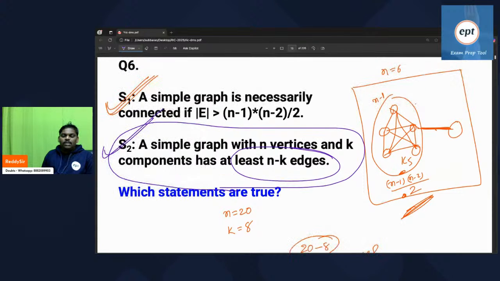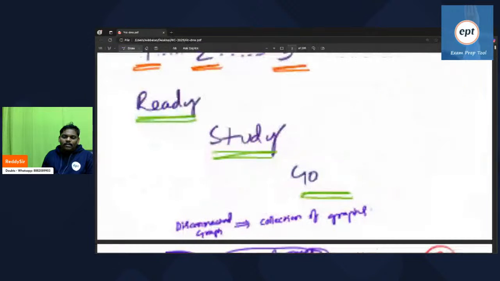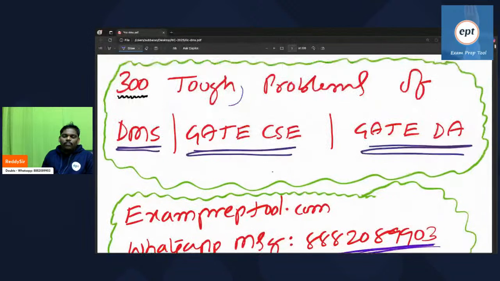Sir, Reddy sir, these are looking so dangerous. Some people are saying, Reddy sir, these are looking dangerous. Then what is the meaning of a tough problem here? What is the meaning of tough here?